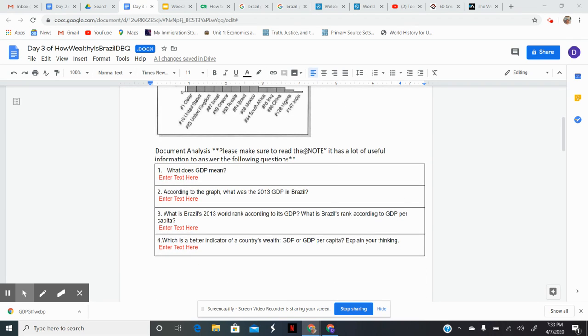If you come down here, we can see where the questions are. There's only 4 questions. Again, just like we have in the past, just click here where it says enter text, and you can start typing your answer. If you accidentally erase everything, you didn't mean to, there's these 2 little arrows up in the left-hand corner. It says undo and redo. So you can hit the undo button and it'll bring everything back to where it was. Just 4 questions. That's all you have to answer for this lesson.